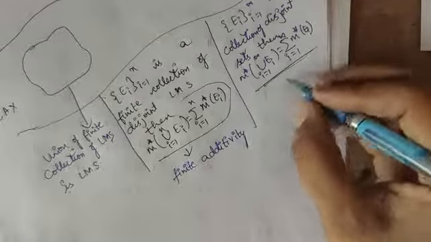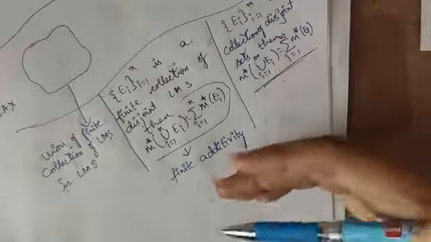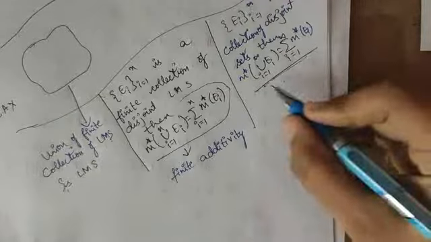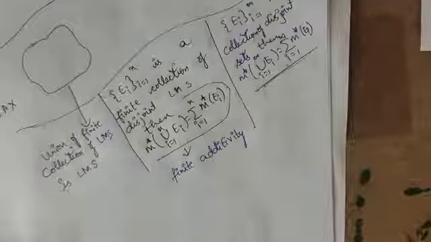And this is nothing but countable additivity. So if you prove for finite additivity and if you extend your proof, you will get countable additivity. So now let's prove the theorem for finite additivity.